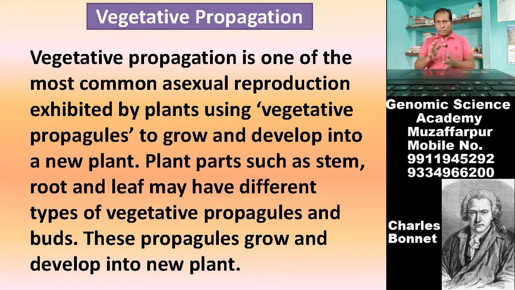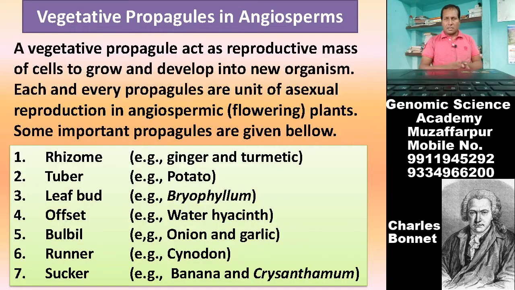Any part of a plant, like a root, a stem or a leaf, may contain vegetative propagules. Vegetative propagules contain meristematic cells, and meristematic cells have a regeneration capacity which may regenerate into new plants.